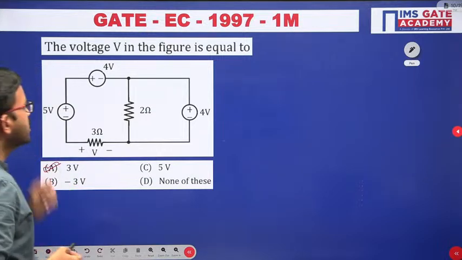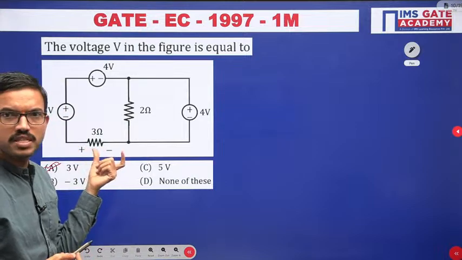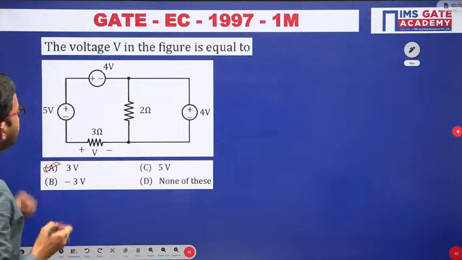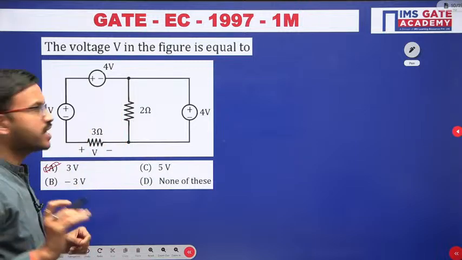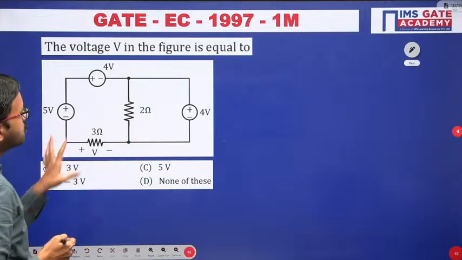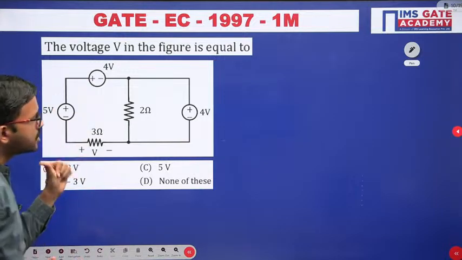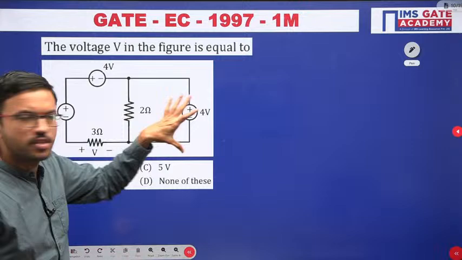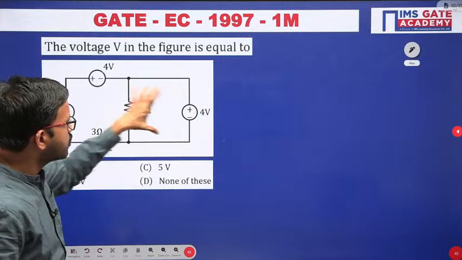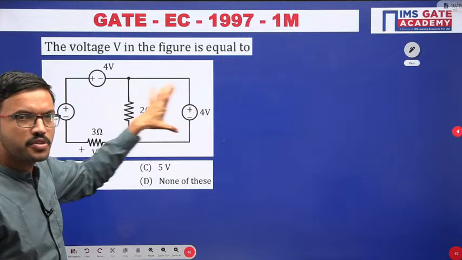See, in this question, they are asking the voltage across this 3 ohm resistor, right? So when you observe the circuit, here you are having a 5 volt source, here you are having a 4 volt source, here you are having 2 ohm, and here 3 ohm. And if you closely observe, this 2 ohm resistor and 4 volt source are both connected in parallel.